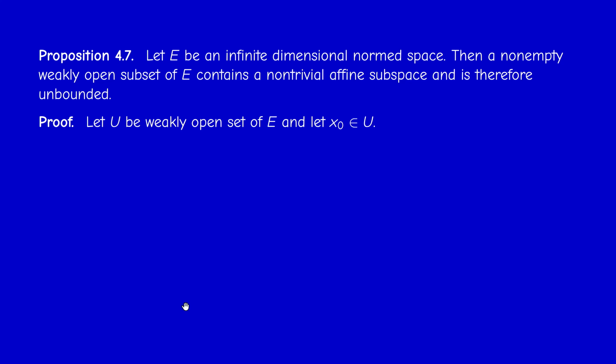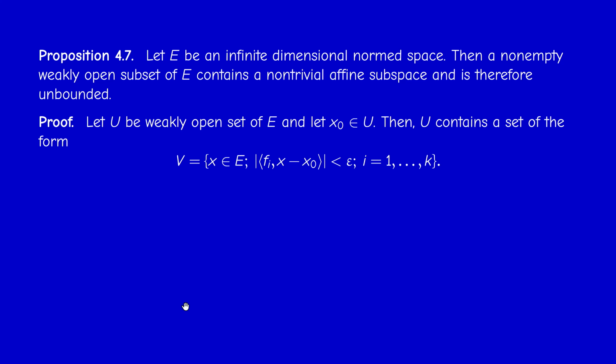The proof is very easy actually. It's just a consequence of the previous lemma. So consider a weakly open set U, which is not empty, of course, and consider an element x0 in U. Then U contains, as we know from a previous proposition, this fundamental set of this form: V(x0; f1, ..., fk; epsilon). Why does x0 belong to this? Because when x equals x0, we have fi of 0 is 0. So of course this is a neighborhood of x0.